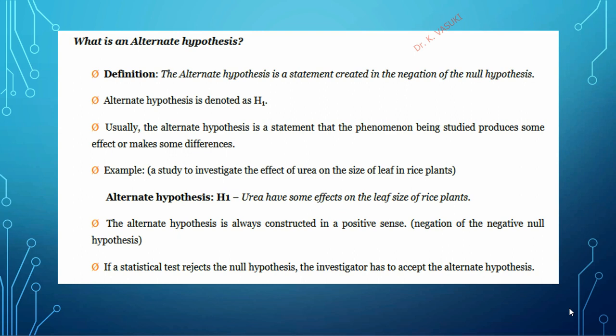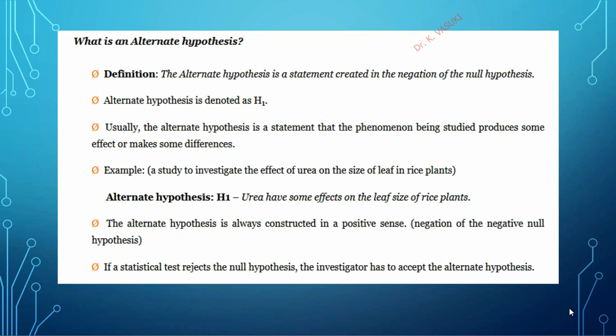So the alternative hypothesis is always in the positive form: there is a relationship between two variables. It is contrary to the null hypothesis, because we may say the alternative hypothesis is the research hypothesis, which is denoted by H1.